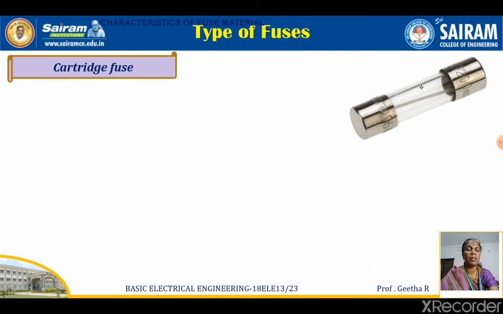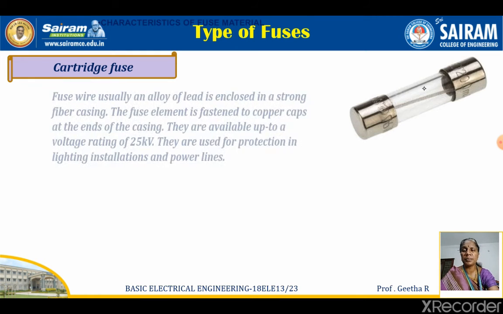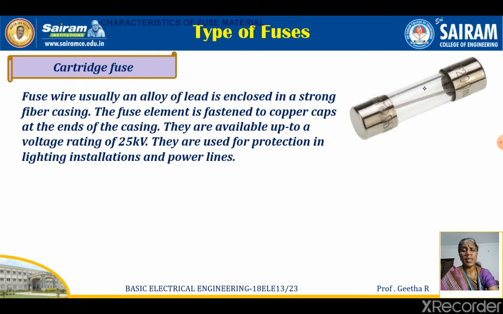Cartridge fuse. So you can see the cartridge kind of thing, and you are able to see that small wire. The fuse wire, usually an alloy of lead, is enclosed in a strong fiber casing. The fuse element is fastened to copper caps. You can see copper caps on both sides. The fuse wire is connected between these two copper caps at the ends of the casing. They are available up to a voltage rating of 25 kilovolts. They are used for protection in lighting installations and power lines.